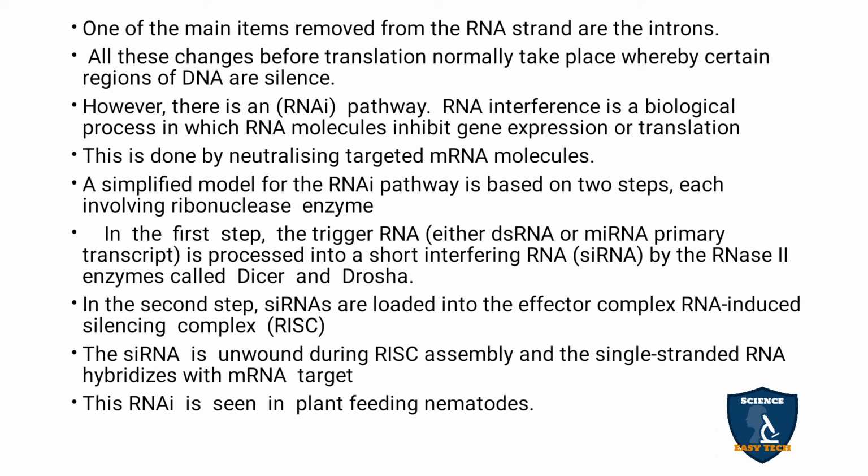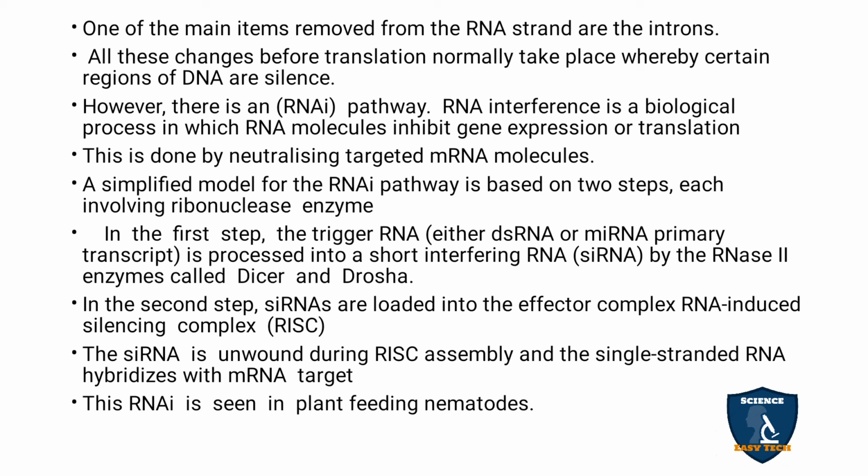The messenger RNA takes the codons from the complementary strand, so you have to neutralize those mRNA molecules, which are the ones you target.